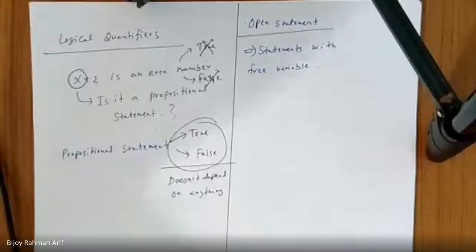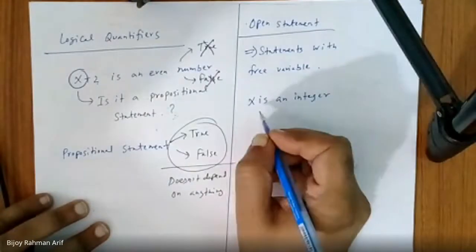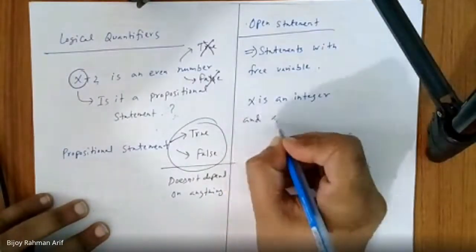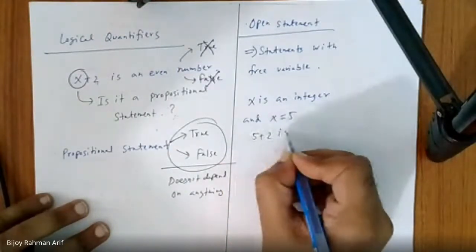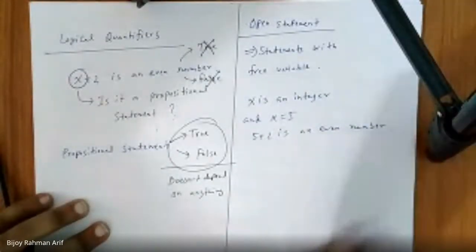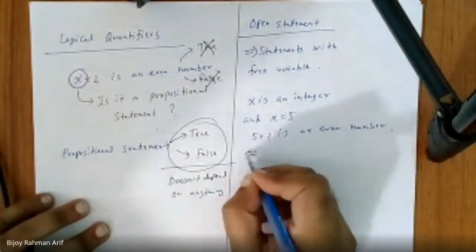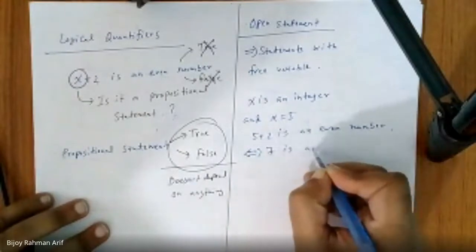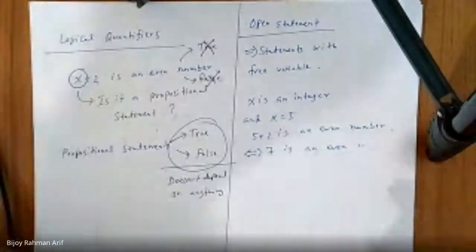First, x is an integer, and x equals 5. Then 5 plus 2 is an even number. So now it becomes a propositional statement. Am I right or not? Then what is the meaning of this? 7 is an even number, and the truth value of this is false. Am I right? Yes sir, it's 0.